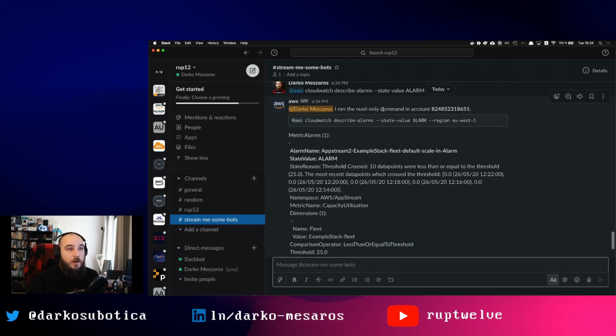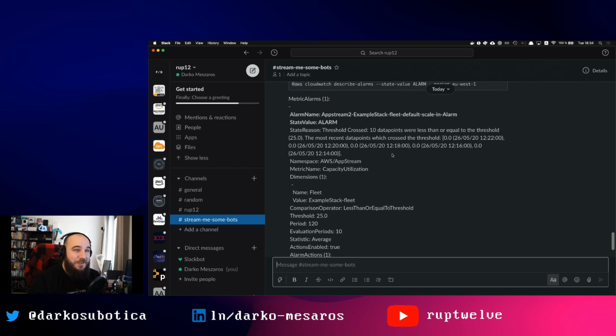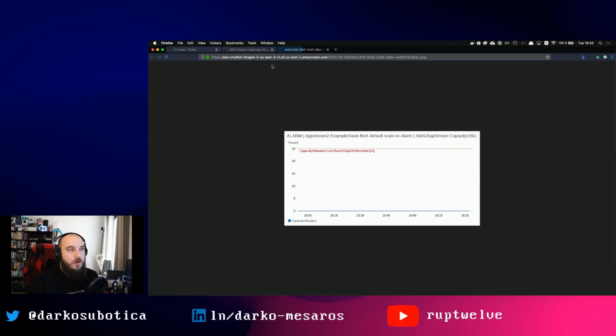So it ran this command in this account. You will see there's one alarm for an AppStream example stack, something I have sitting around, and it shows you an image here, which is pretty cool. You can also find this image in this link. If I open it up here, it's an available image. That is pretty nice.